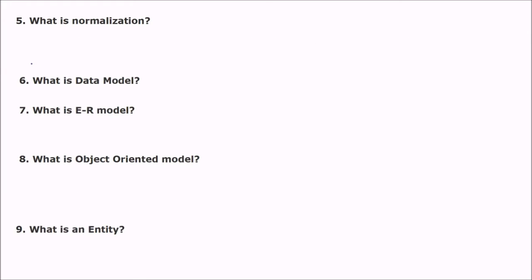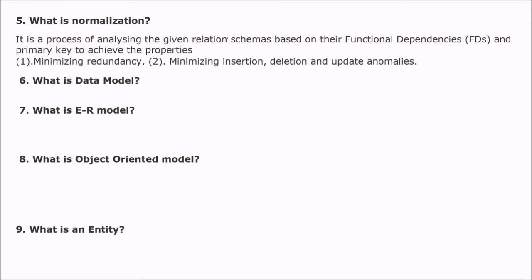What is normalization? If somebody asks me and I have to explain to a layman, then I will say that normalization is nothing but decomposition of the table. You have a table, you have made a table, now you want to decompose it. This is normalization. But here, it is the process of analyzing the given relational schema based on its functional dependency and primary key to achieve certain properties. What are the properties? To minimize the redundancy, and to minimize the insertion, deletion, and updation anomalies.